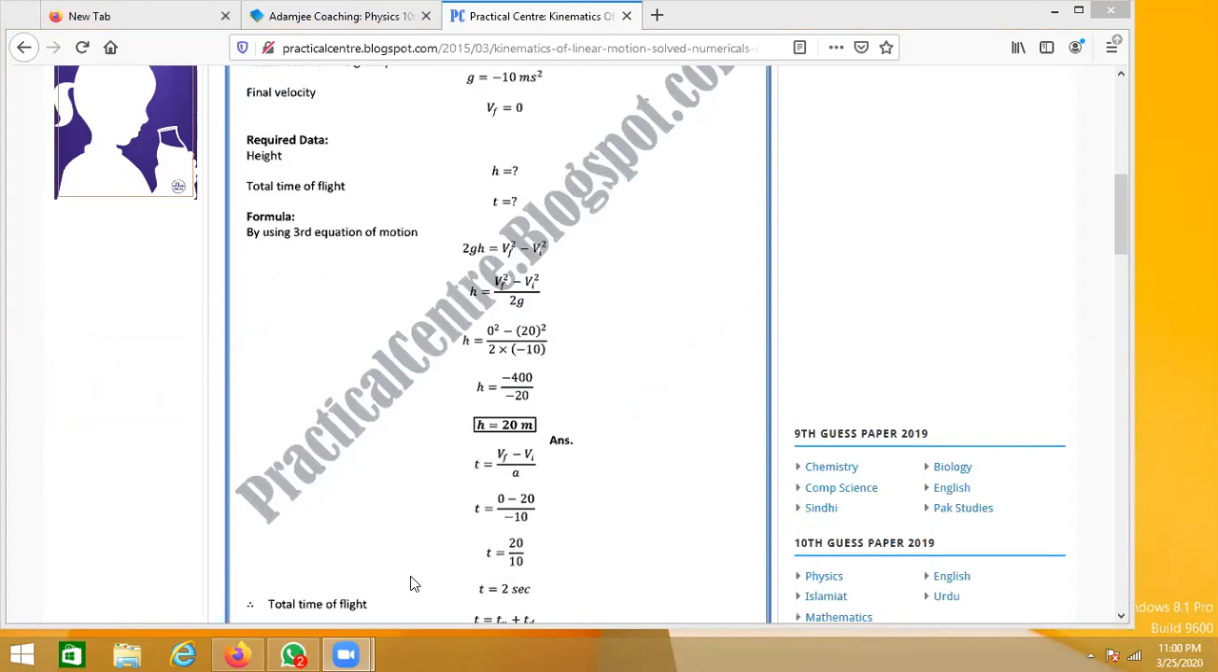So you can see the calculations further, right? As I've told you, these are similar to the last questions that we have covered. If there is any doubt, you can ask.